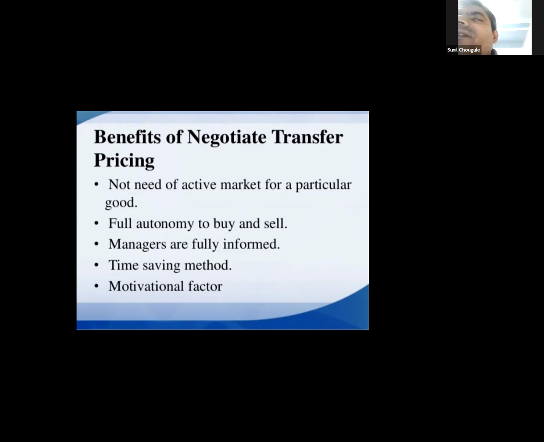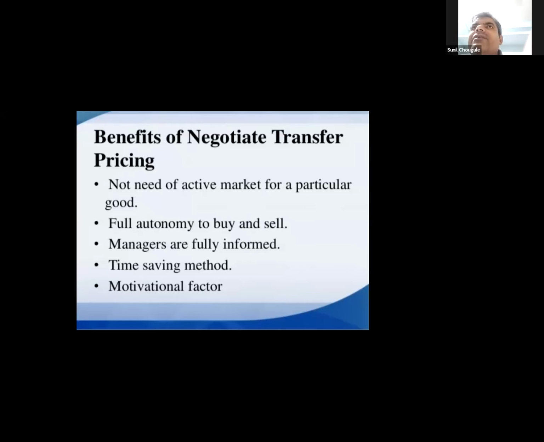are required and bought only when they are needed, not wanted. So their manufacturing and selling in the market is based on negotiated transfer pricing.